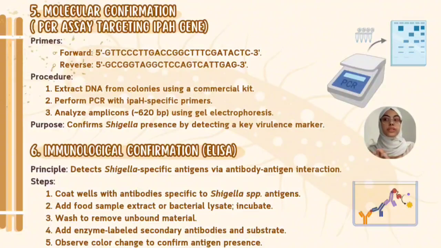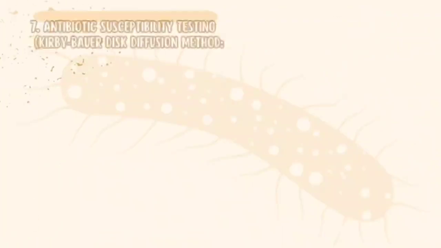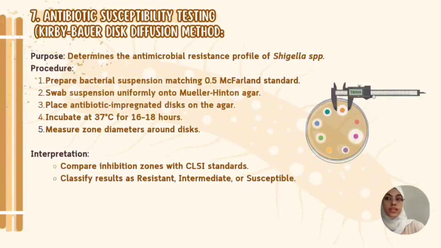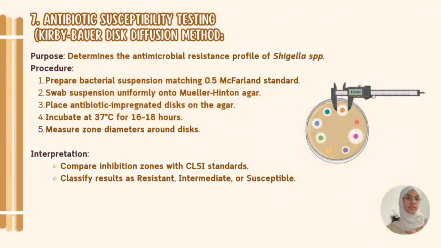Later on, for rapid detection, we can use ELISA. This method will quickly and sensitively identify Shigella by specific antigen. It will make it useful for outbreak situations. Finally, we assess the antimicrobial resistance using the Kirby-Bauer disk diffusion method. After incubating the samples, we will measure the inhibition zones to classify the pathogen and guide the treatment option.